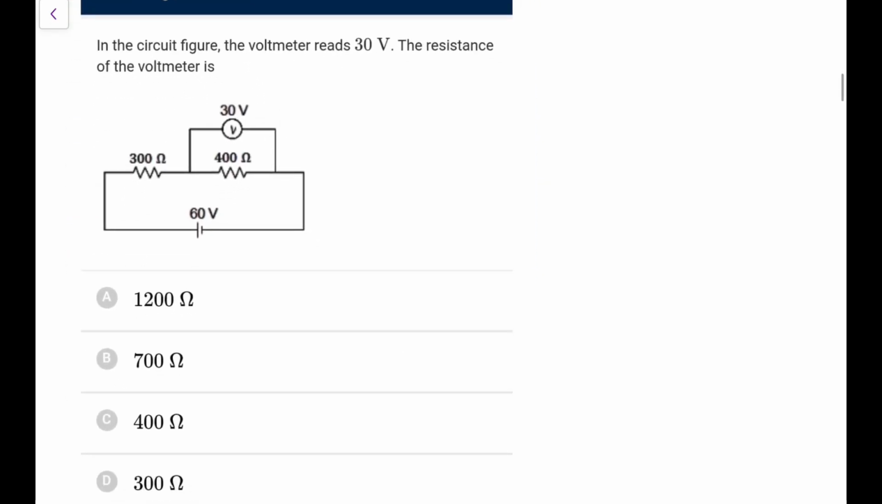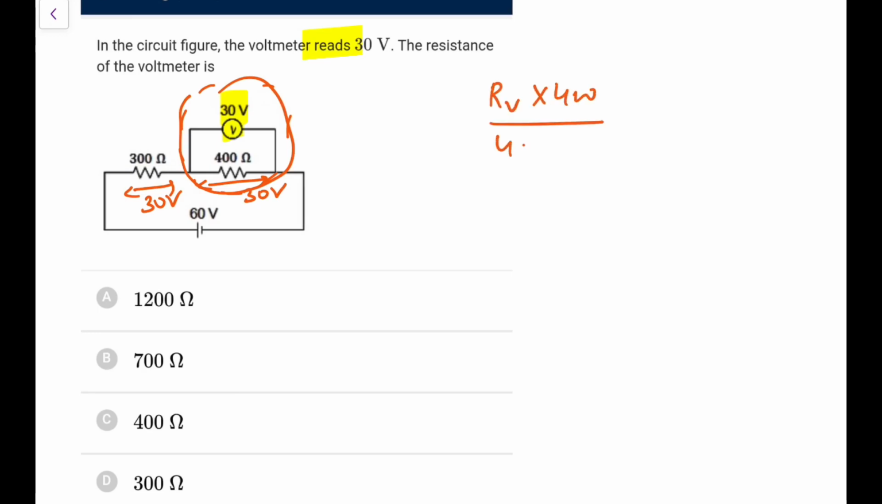In the circuit given, the voltmeter reads 30, the resistance of the voltmeter is, so if it is reading 30, you can make it out, if this drop is 30 volts, and it means this is the same, that means the equivalent of these two is equal to 300. So RV parallel with 400, that is RV into 400 upon 400 plus RV, that is equal to 300.